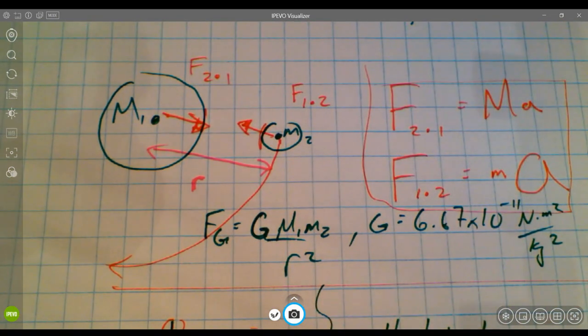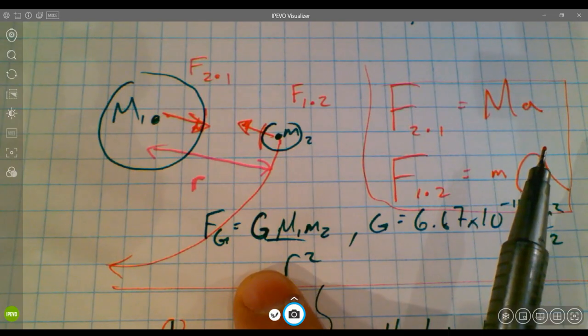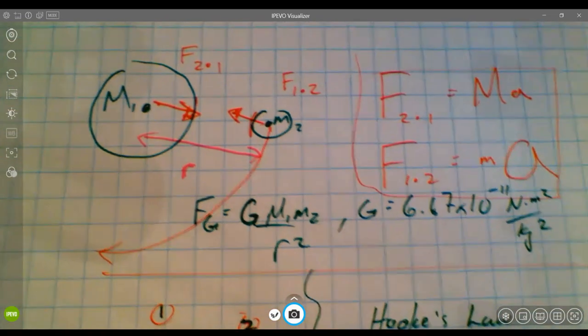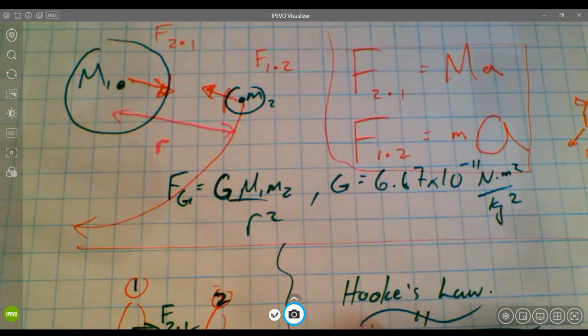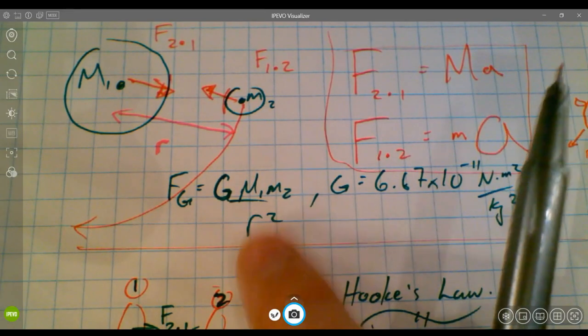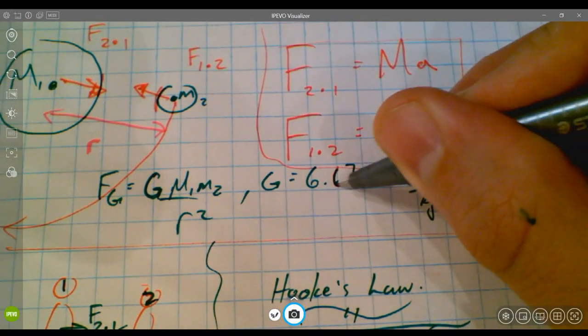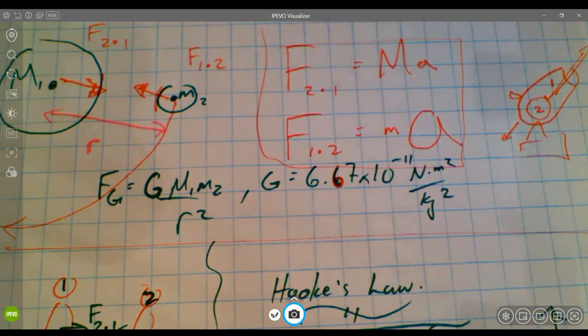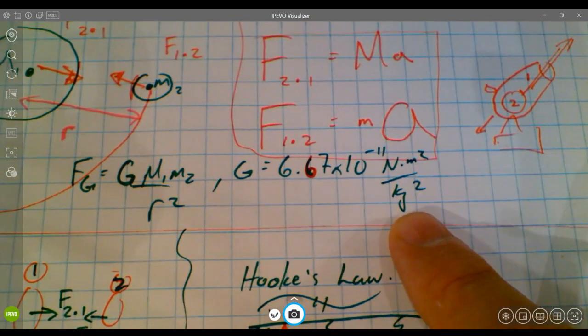And when I calculate this force due to gravity, which really is an action-reaction force because they're mutually attracting each other, we would say Fg is equal to G times mass 1 times mass 2 over r squared, where G is 6.67 times 10 to the power of negative 11 Newton meters squared per kilogram squared.